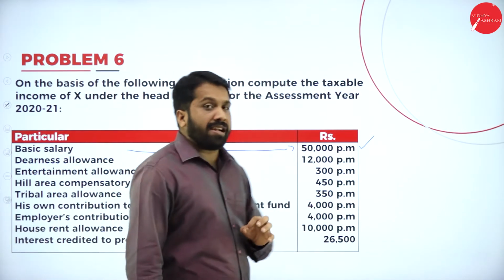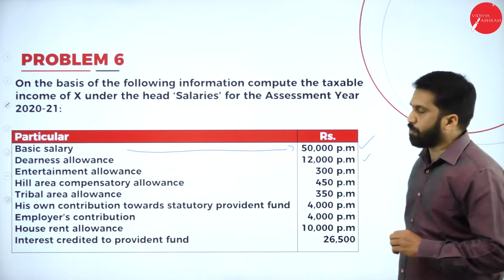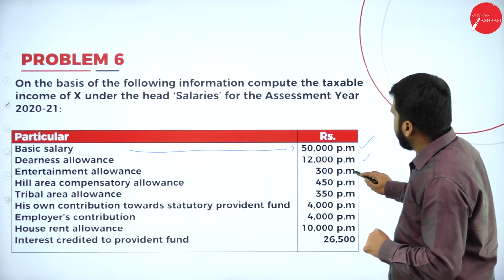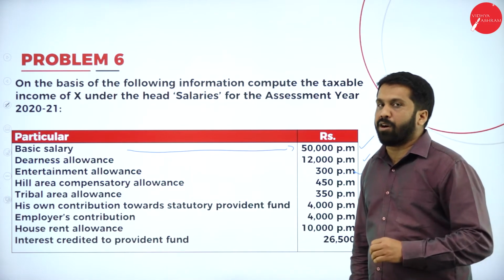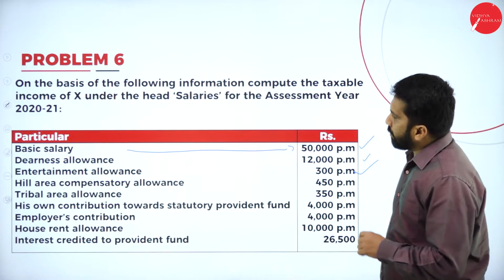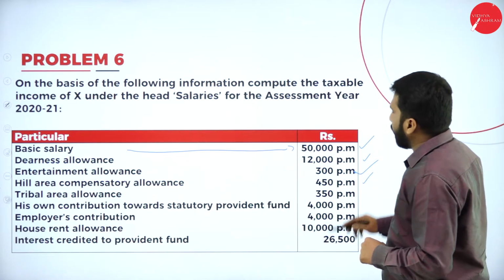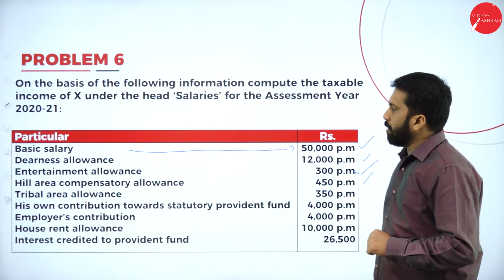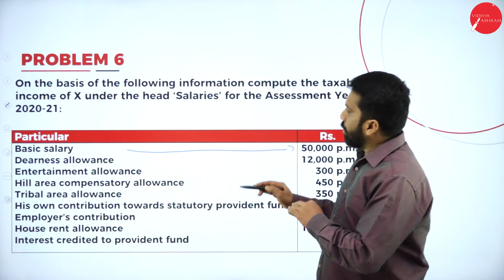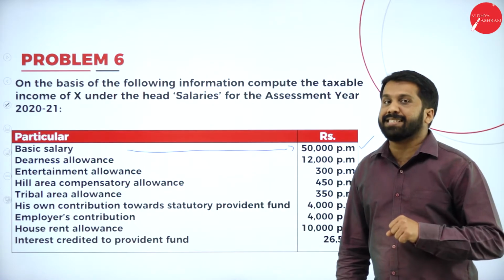Next one, we call it dearness allowance. It is 12,000 per month. 12,000 into 12, it will be around 1,44,000. Next, entertainment allowance, it is 300 per month. 300 into 12, how much? It will be 3,600. Your hill area compensation, you got 450. So remember, up to 3,600, in hill area and tribal area, both we calculate. So we have 3,600 rupees exemption.